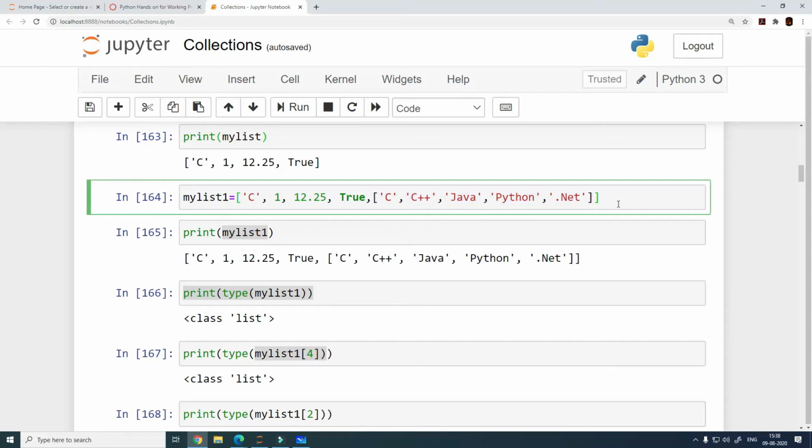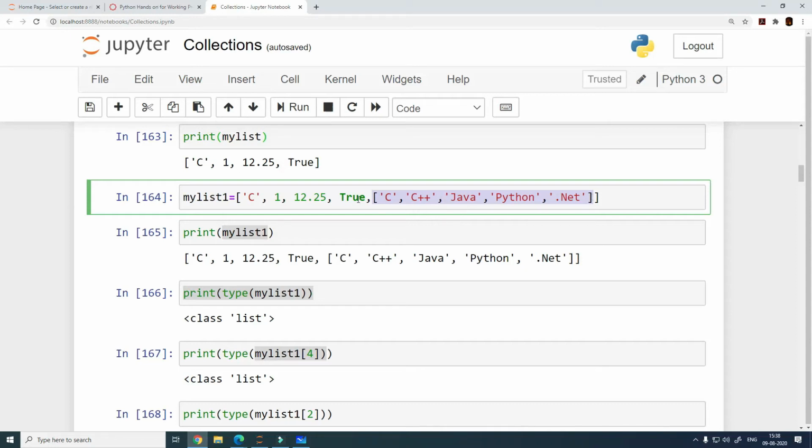Individual. Second option. Okay, so I have both the answers, right? And actually what is going to happen is, this is going to print this list as an individual item, this will print individually, this will print individually, and all of these are going to get printed as a single list.